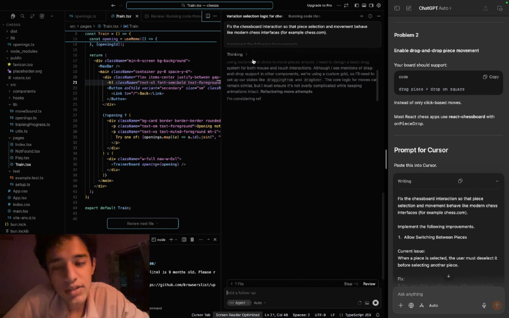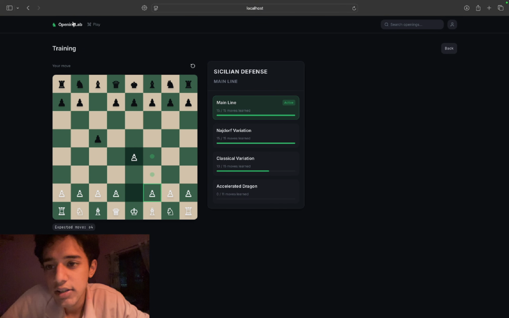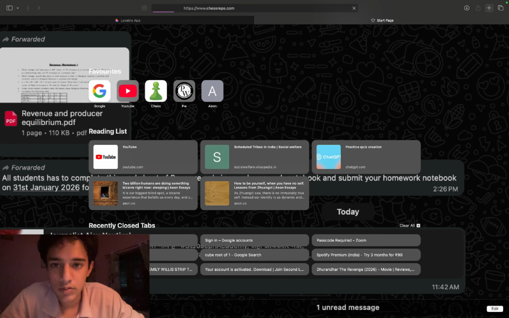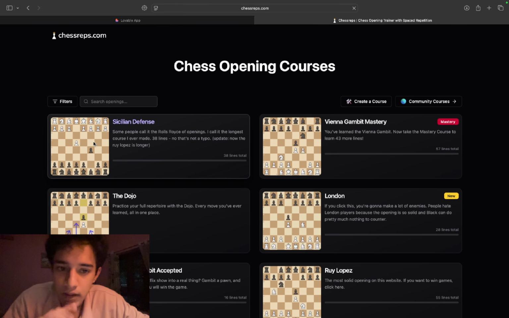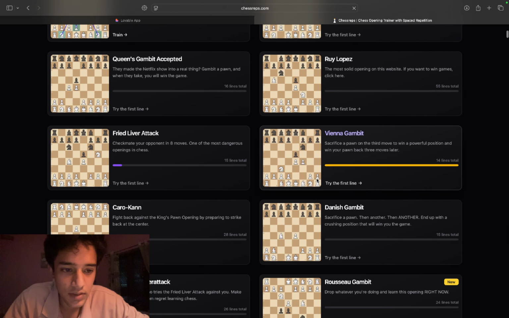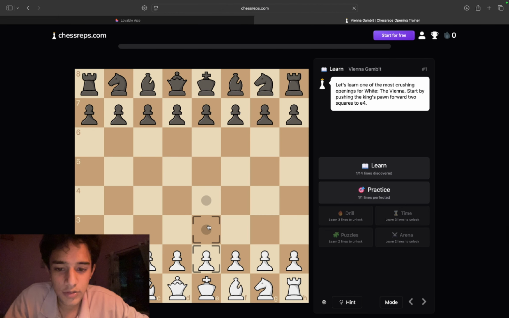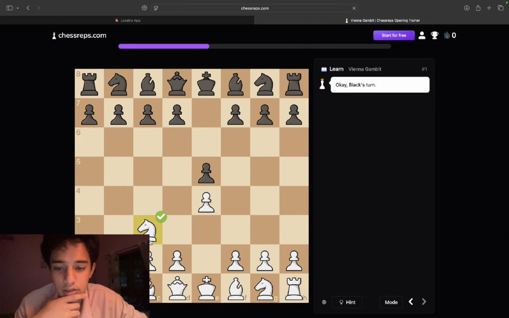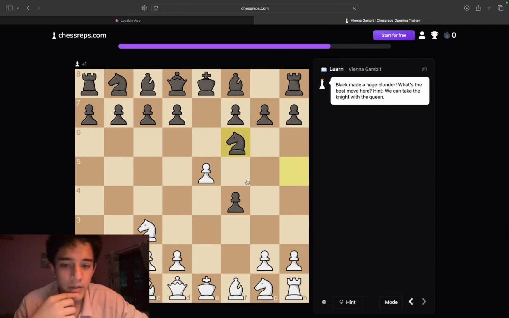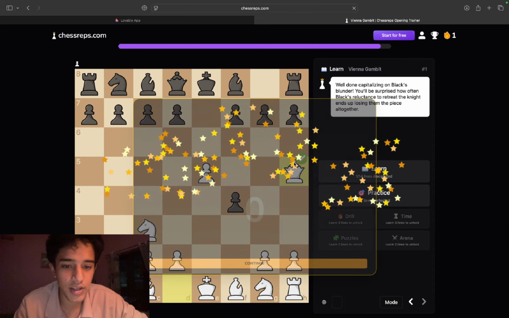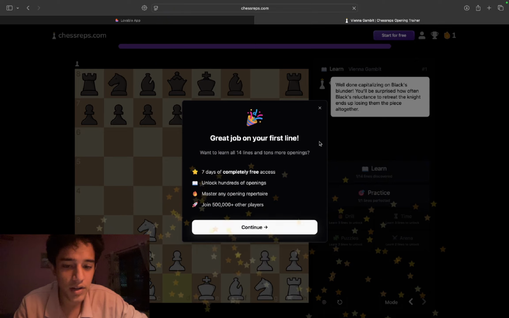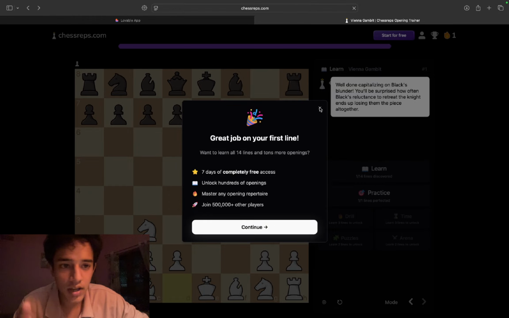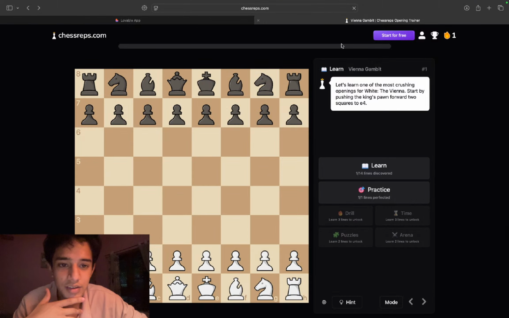I'll also improve the UI. It's not looking that great, you know, it's simple. See the inspiration, I'll show you. It's this, right? See, I've learned Vienna from it. So this is actually how it is supposed to work. I'll also add this eval bar. So this is actually very nice, right? But this is paid. The problem is it's paid, right? But I can build it. Let's try building it out.